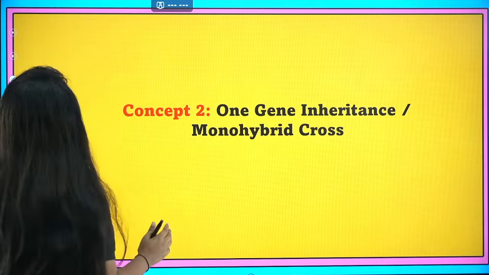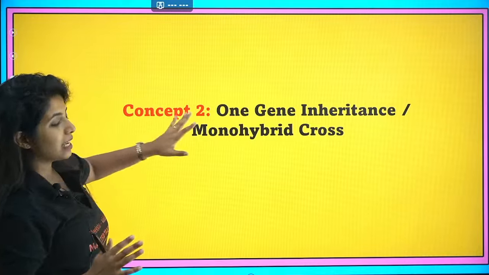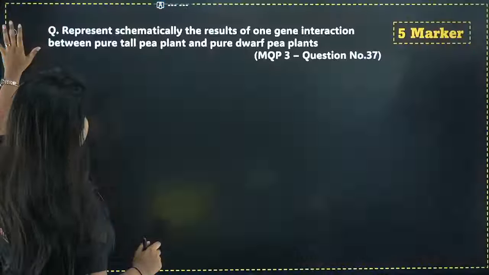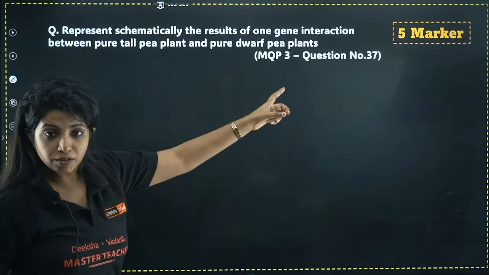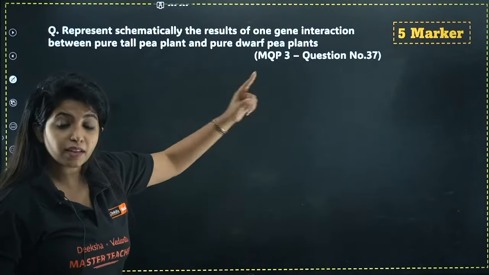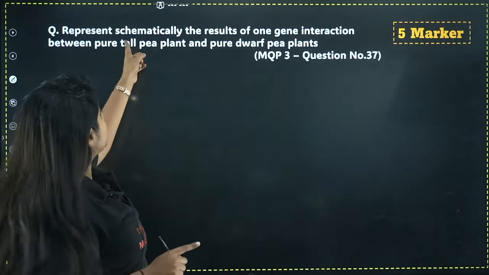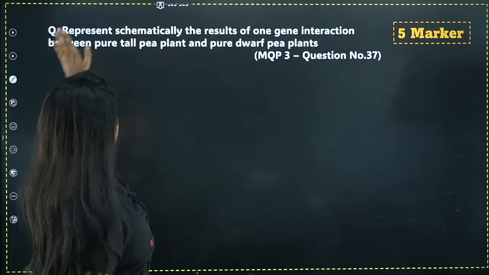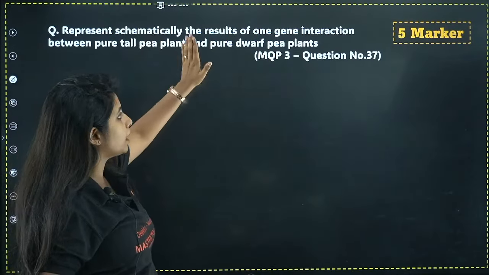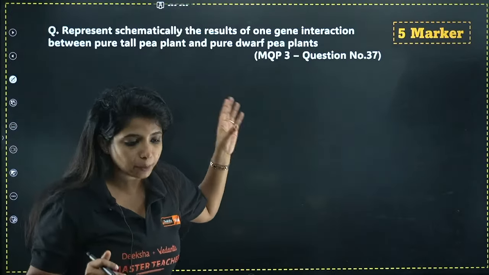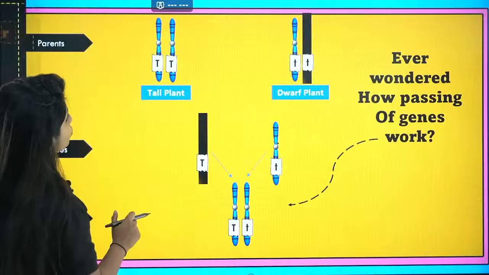Concept number 2 is one gene inheritance and monohybrid cross. Here also, it is super important. Listen to me carefully. What do you mean by monohybrid cross? Before I start, there is a 5-marker question in your PU2 boards that came from here. Represent schematically the result of one gene inheritance between pure tall pea plant and pure dwarf pea plant. This is how you are going to show that.